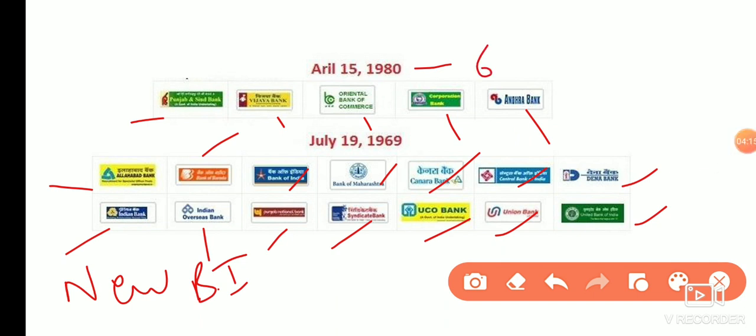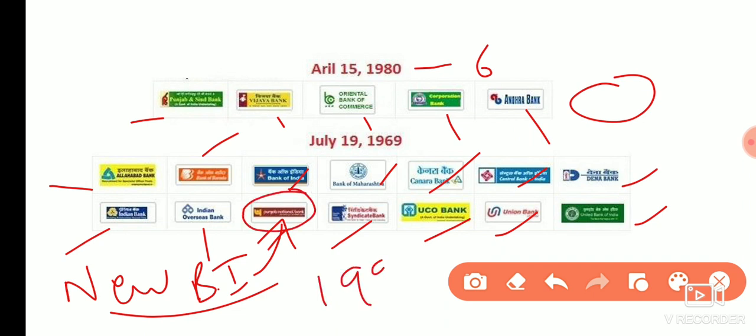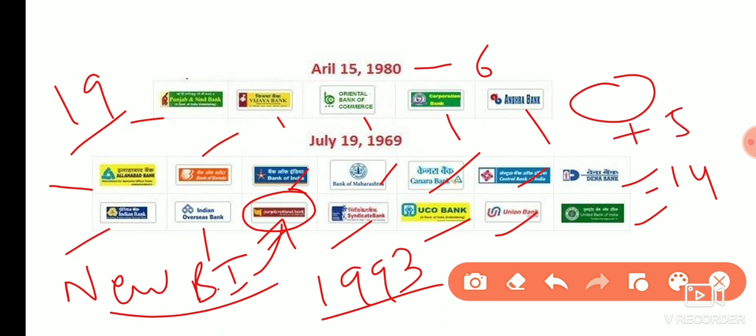and this New Bank of India is not here in the picture because this was merged with Punjab National Bank. So New Bank was merged with Punjab National Bank in 1993. So now the number of nationalized banks in India is 19. 14 in 1969 plus 5. So total, there are 19 nationalized banks in India as of today.